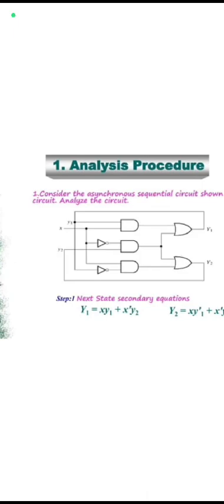From the logic diagram you have to derive the output equation, state diagram, and follow all the procedures. It consists of two feedback loops, one input variable x, and two internal states. The internal state has two excitation variables Y1 and Y2 and two secondary variables small y1 and small y2.